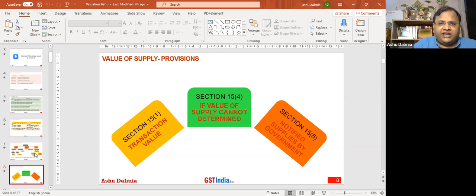Section 15.5 says, notwithstanding anything contained in section 15.1 and section 15.4, the value will be determined as per the prescribed method. That means principally, for the purpose of valuation, we have to refer to 3 sections: 15 subsection 1, 15 subsection 4, and 15 subsection 5. Now we'll try to understand one by one what the provisions of these 3 are, and then we'll try to link with these provisions.